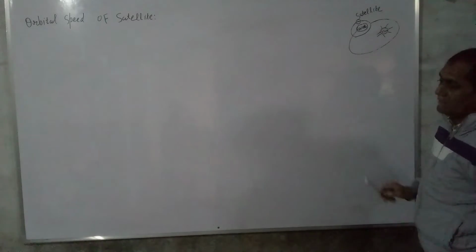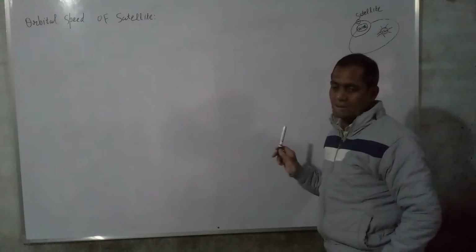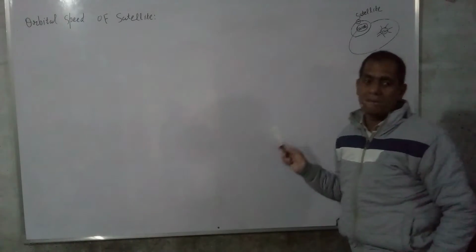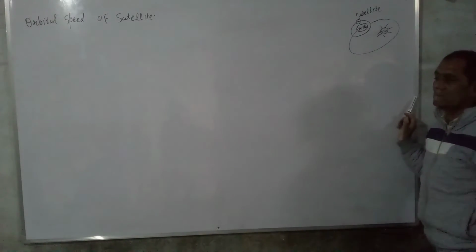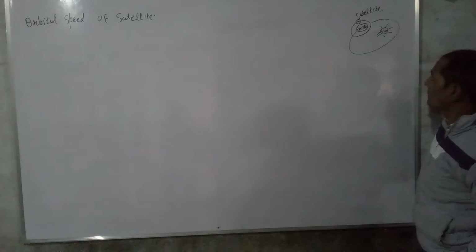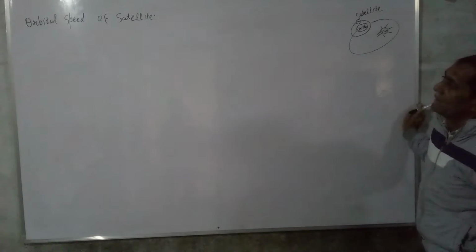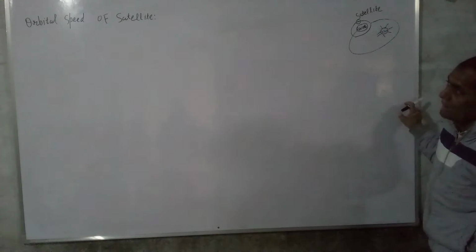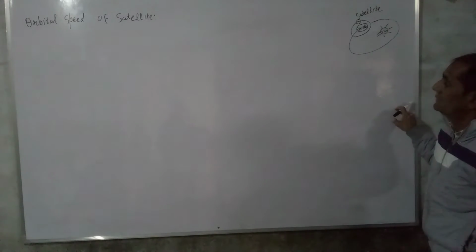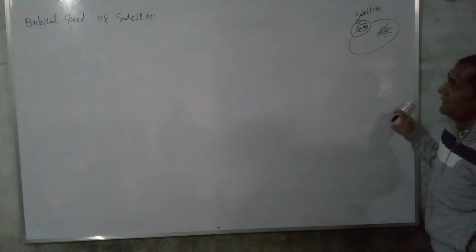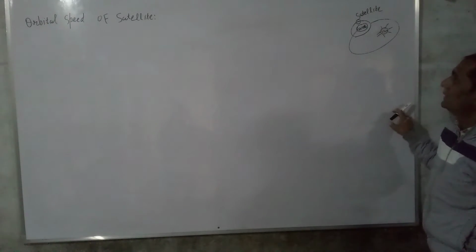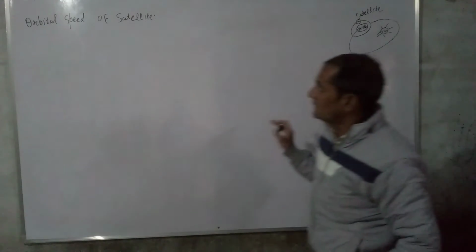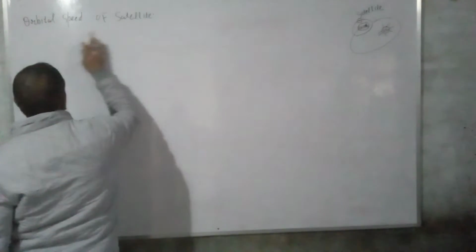And bodies which revolve around the sun are known as planets, and bodies which revolve around the planets are known as satellites. So to be studied about satellite: speed of satellite, time period of satellite. Right, first heading, orbital speed of satellite.